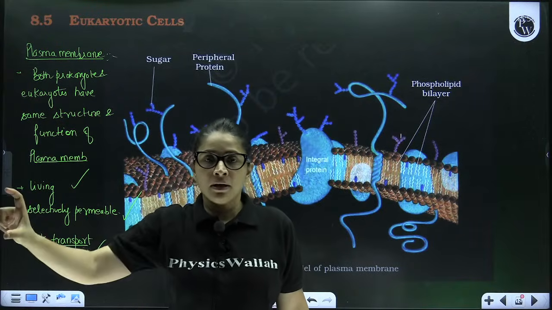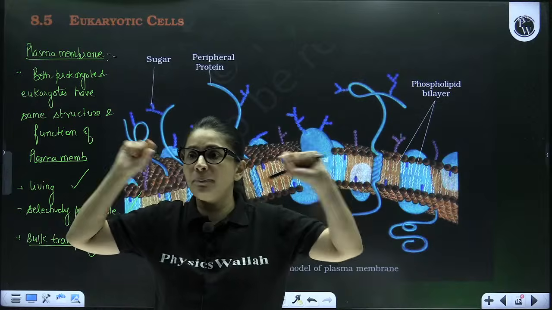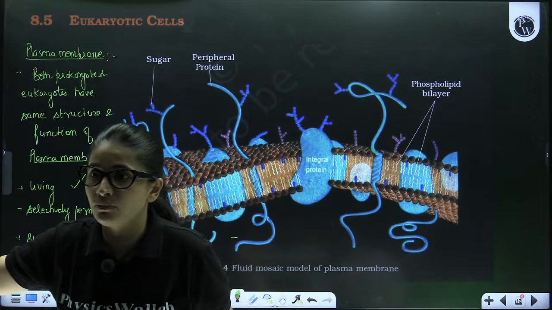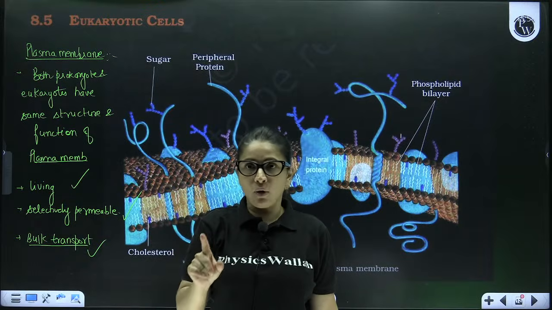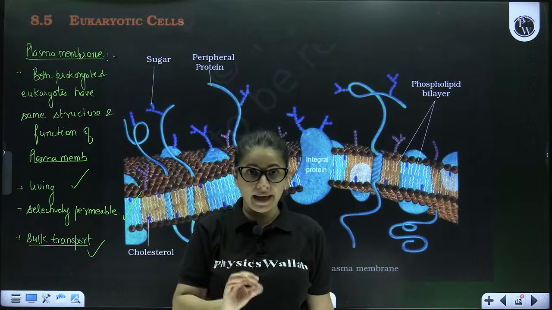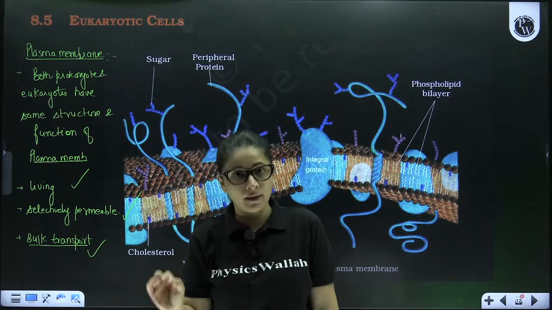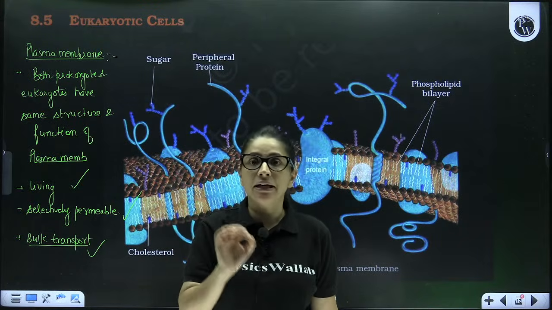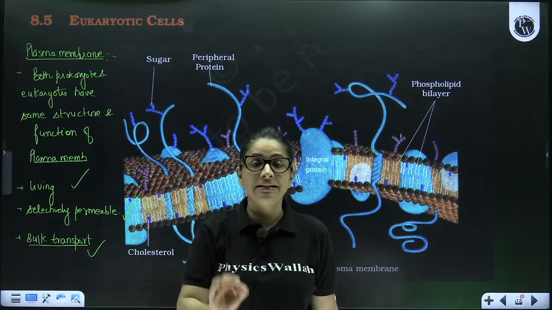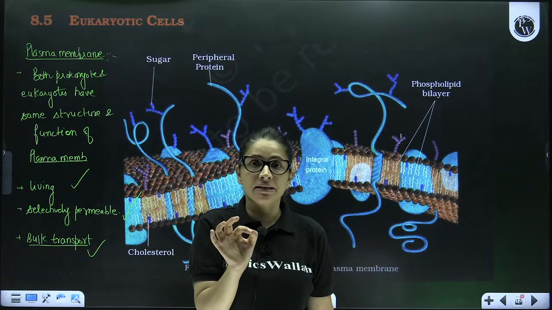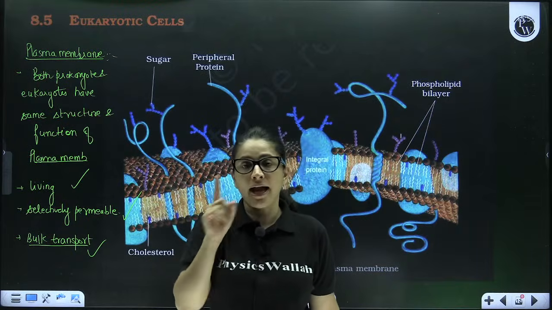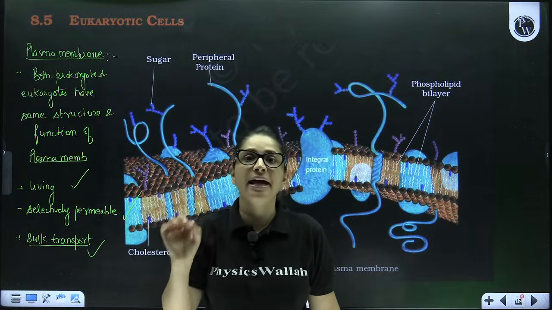The main skeleton is made up of... Ma'am, what is fluid mosaic model? The best definition. Okay, Anuj, fluid mosaic model was the model that explains the structure of plasma membrane. It was proposed by Singer and Nicholson in the year 1972. First 2 points, where fluid represents your lipid bilayer and mosaic represents the proteins embedded on it.